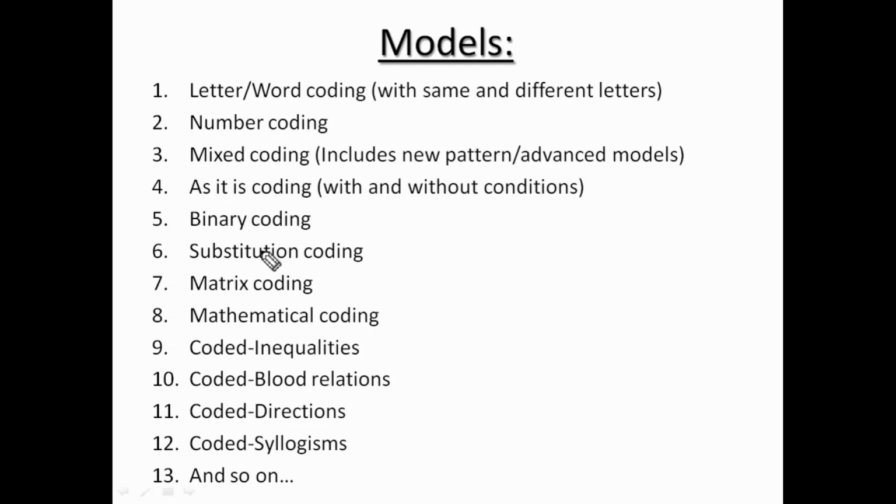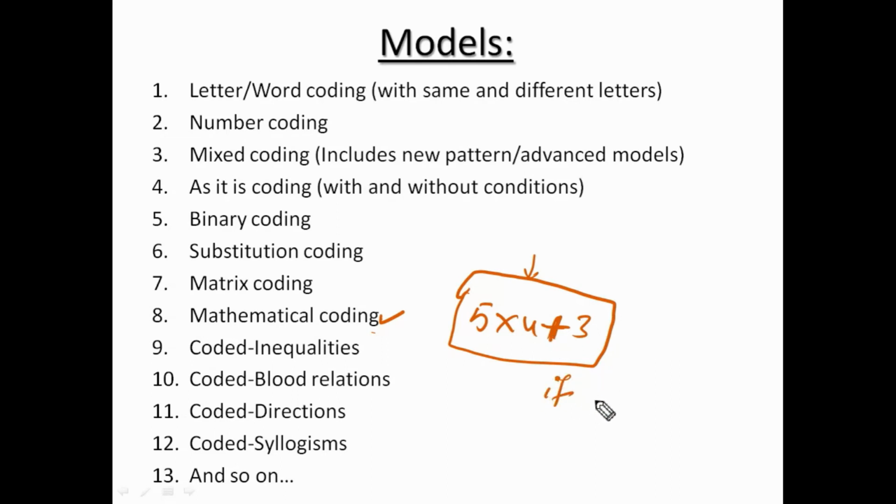And the next model is mathematical coding. In this model, questions will be like: what is the value of the expression 5 into 4 plus 3? But we don't need to solve this expression directly, because if we read the question completely, it may say: if into means plus and plus means divided by, or something else.